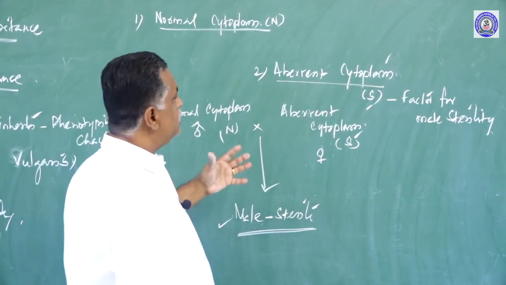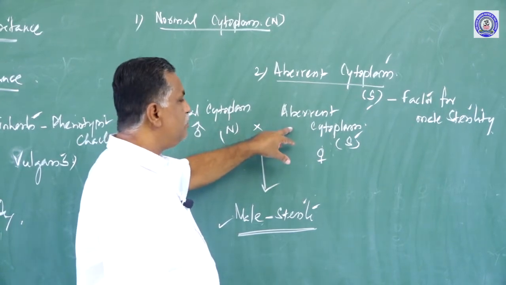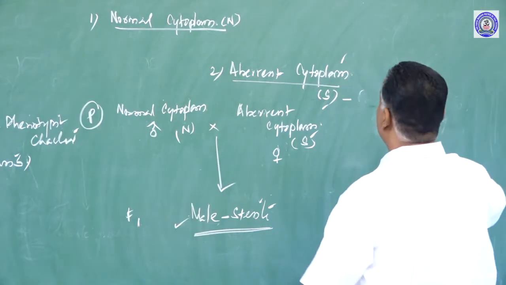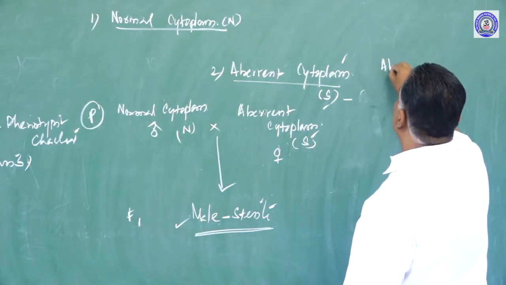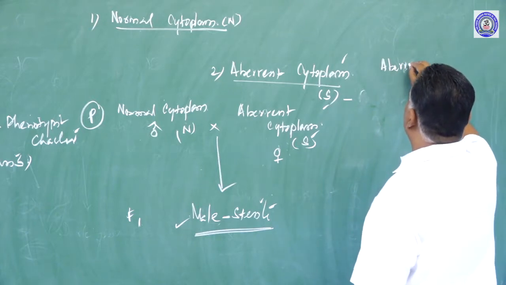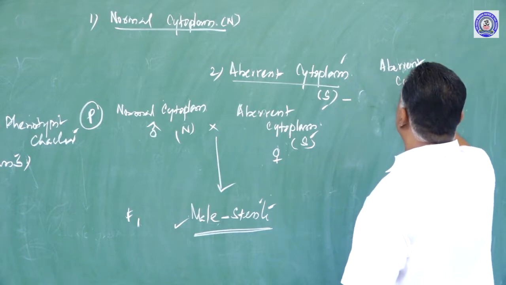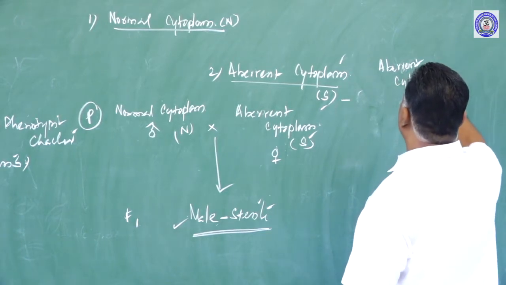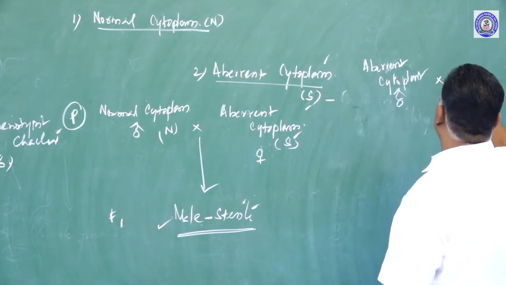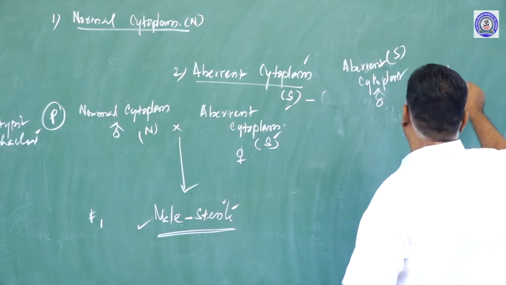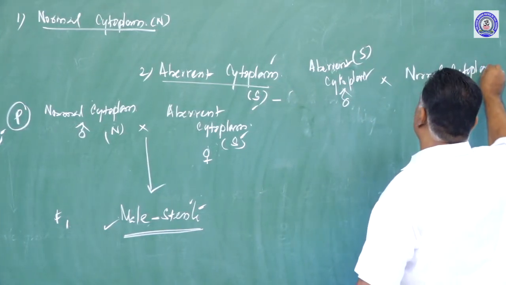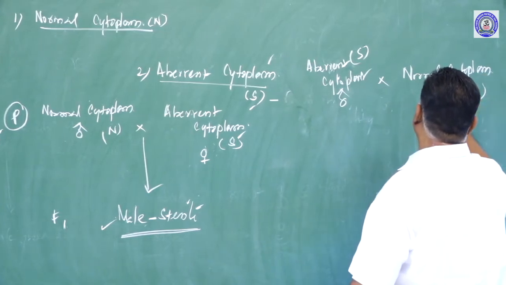So, here the female individual which has the aberrant cytoplasm is responsible for the sterility of the male. Another cross: aberrant cytoplasm male, the cross is made between the sterile one, S, and a normal cytoplasm female, this is normal female.